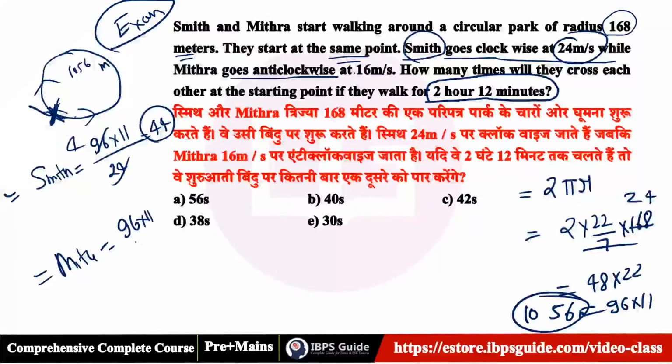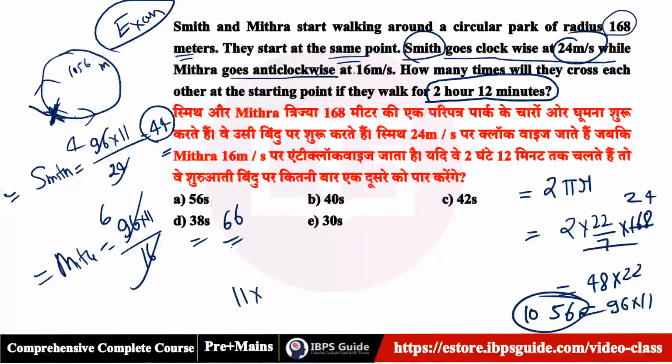96 into 11 by 16. So just divide by 6. So 11 6s are 66. Okay, this is 44. This is 66. Now find out the LCM. So their LCM will be what? It's 44, it's 66.